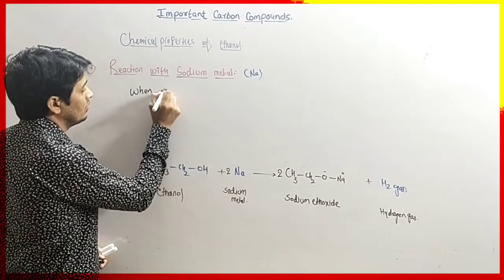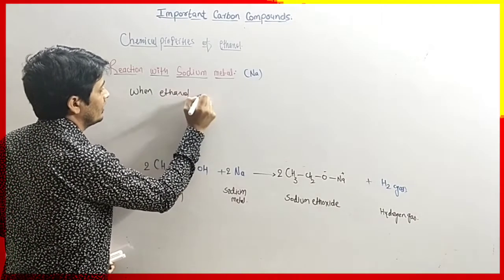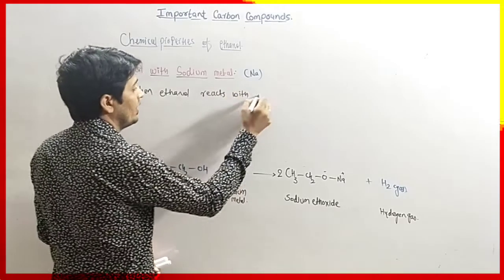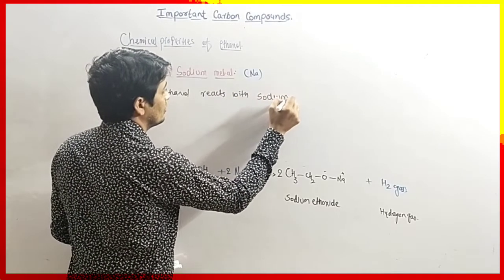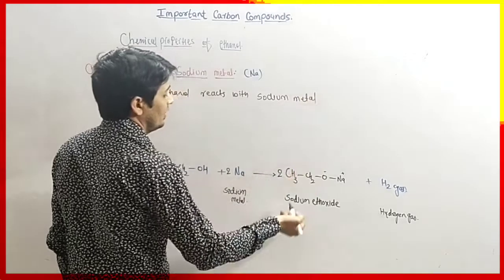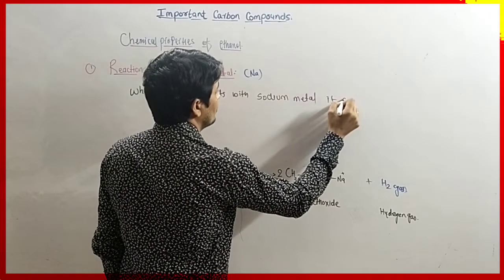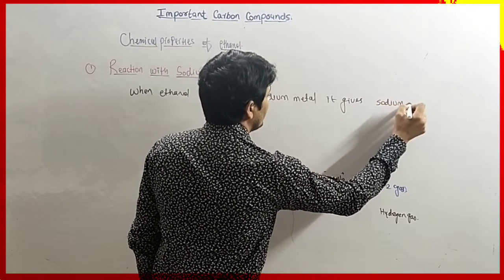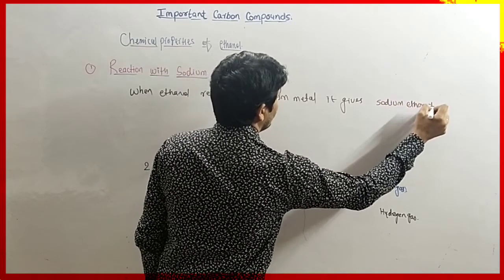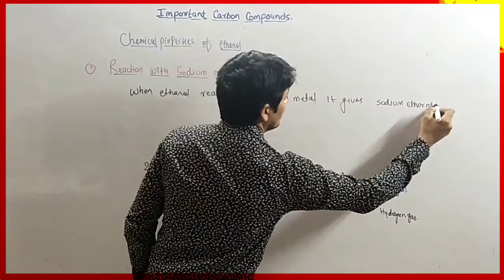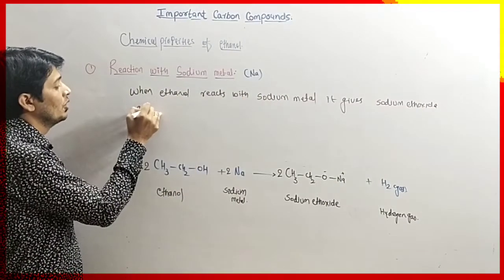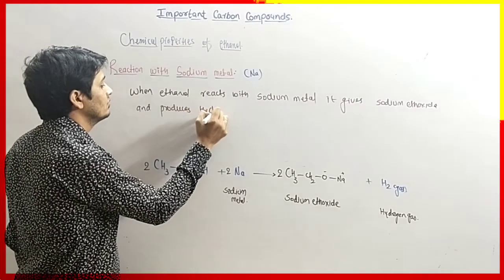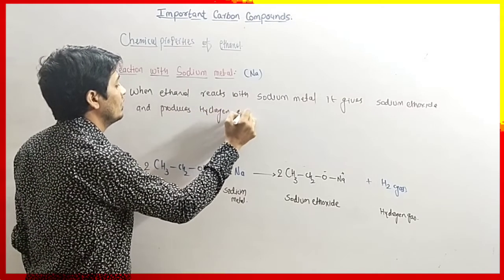So we have to write: when ethanol reacts with sodium metal, it produces or gives sodium ethoxide and produces hydrogen gas.